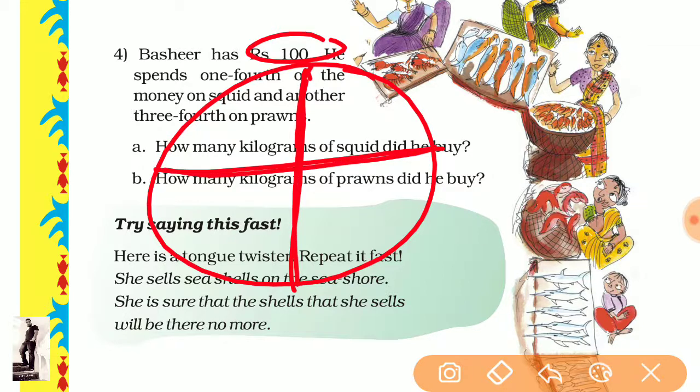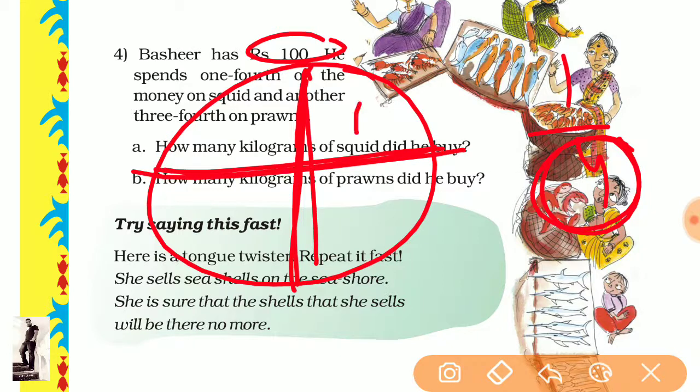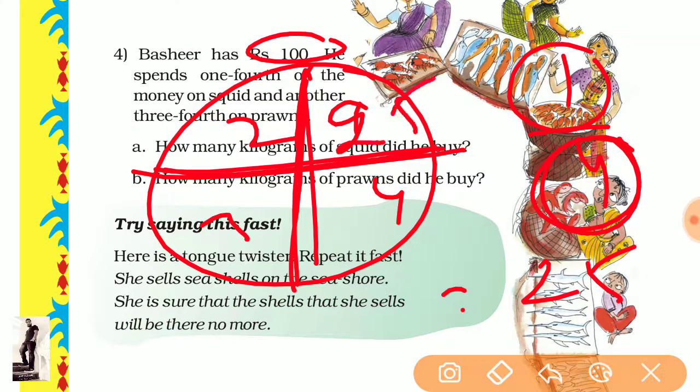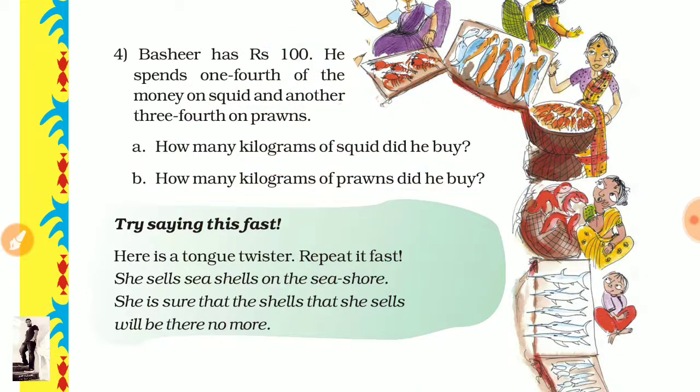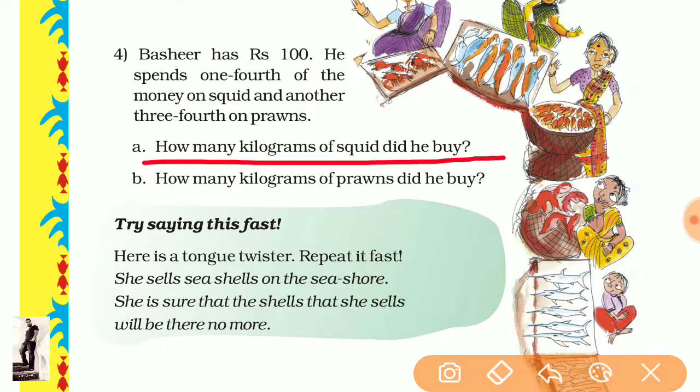One fourth means there are four parts, so we divide into part 1, part 2, part 3, and part 4. Now, one fourth means we are finding only one part, and that one part we have discussed is 25. So it is again 25, again 25, and again 25. All are the same. And how many kilograms of squid did he buy?